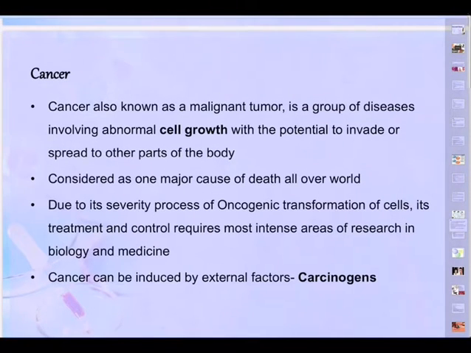So how do you differentiate a normal cell from a cancer cell? Cancer cells, as I said, divide uncontrollably. Normal cells divide in a controlled manner. Mitosis is under control. Second, cancer cells do not show contact inhibition, whereas normal cells show contact inhibition.